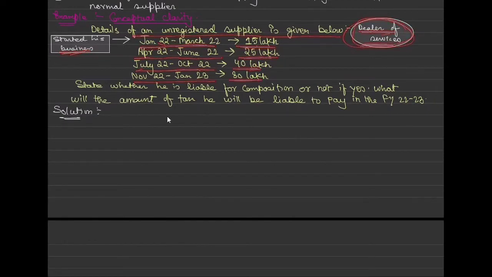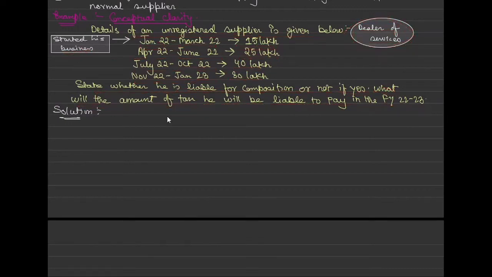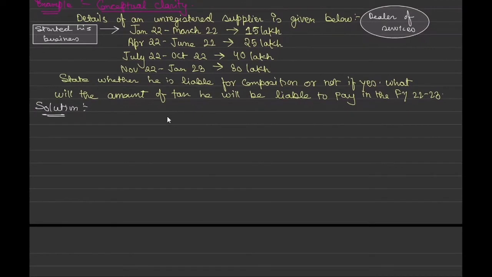Okay, so first of all, we need to be very clear with the year. Our present financial year is 22-23, which starts from 1st of April 2022 to 31st of March 2023. This will be the current financial year, and our previous financial year is 21-22.